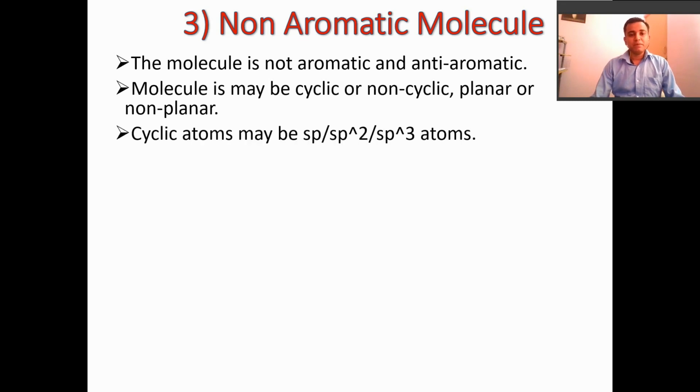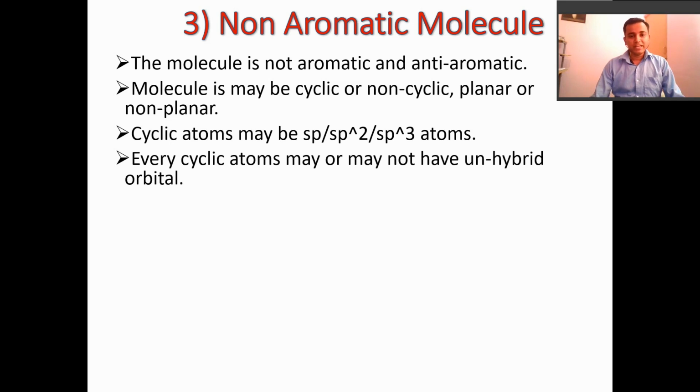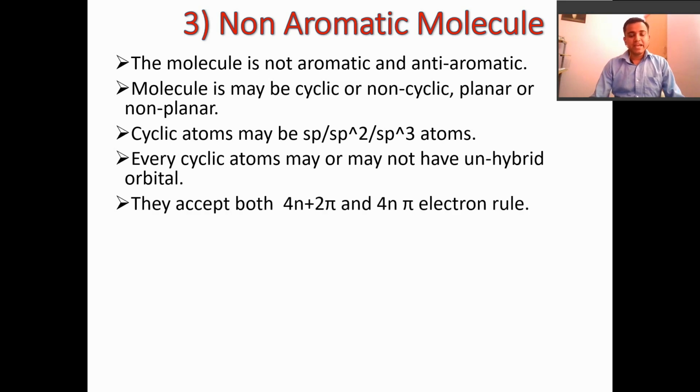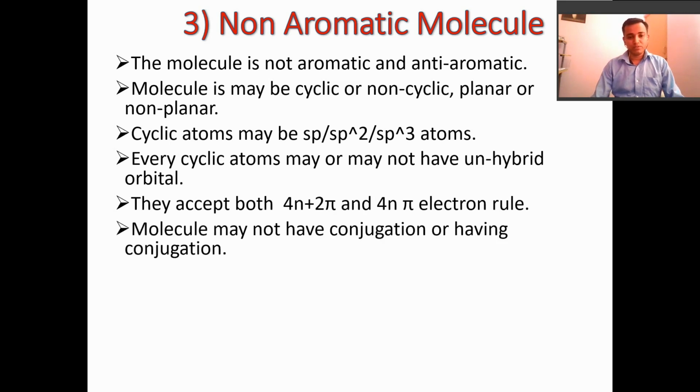Cyclic atoms may be sp, sp2, or sp3 atoms. Every cyclic atom may or may not have unhybridized orbitals. They may accept both the 4n plus 2 pi and 4n pi electron rules, or may not. The molecule may or may not have conjugation, that means it may or may not have resonance structures.